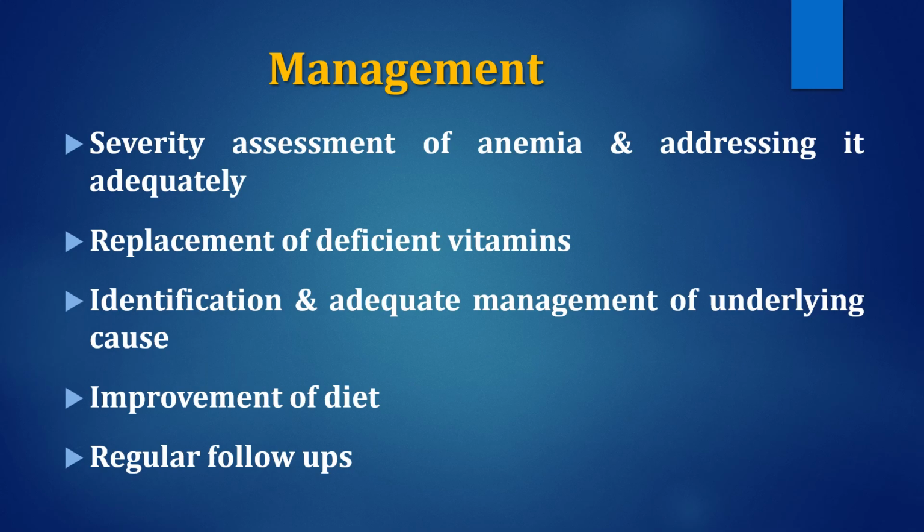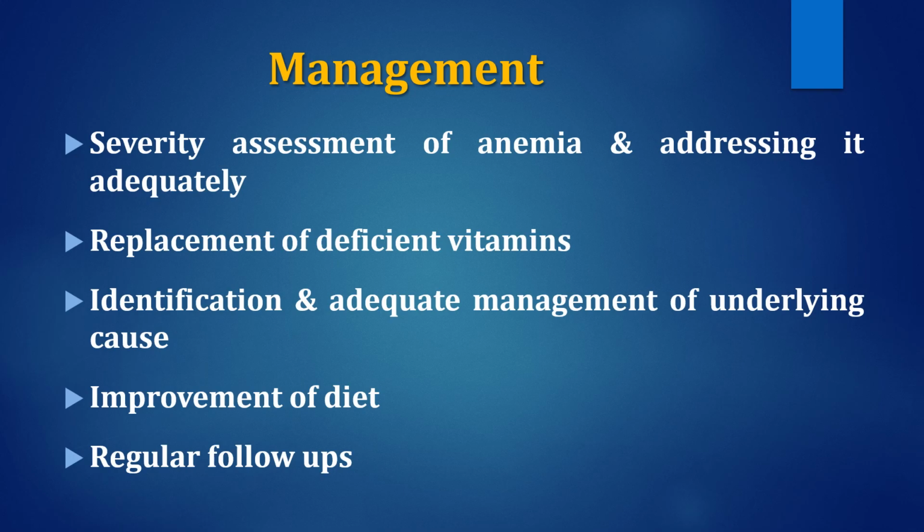Then if we talk about management, the severity of anemia should be assessed, and it should be addressed adequately. We have discussed it in detail in the last lecture, that if it is severe enough anemia, that is anemia less than 3 grams per deciliter hemoglobin, they may require blood transfusion or packed RBC transfusion, and if a person is having infection, then a Hb level of less than 4 will require packed cell transfusion.